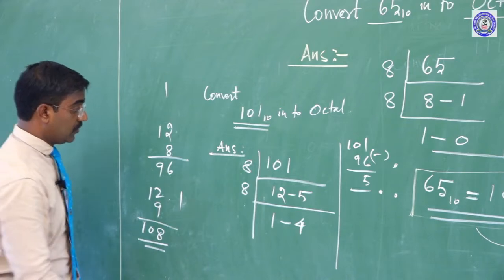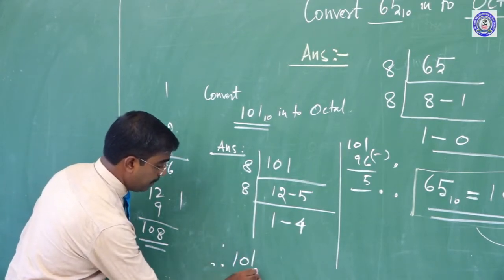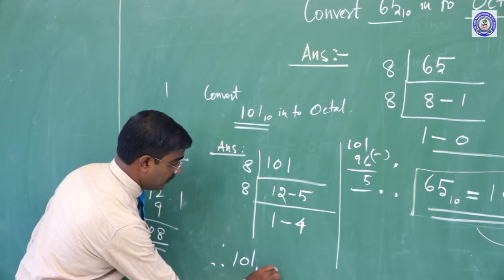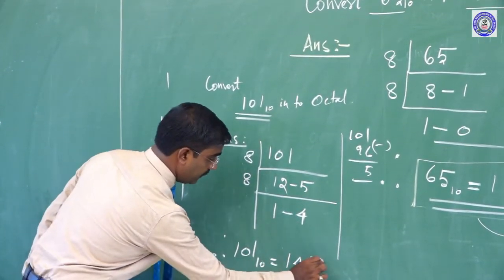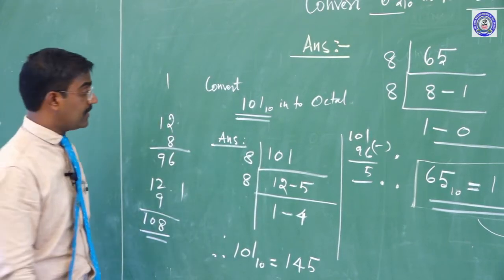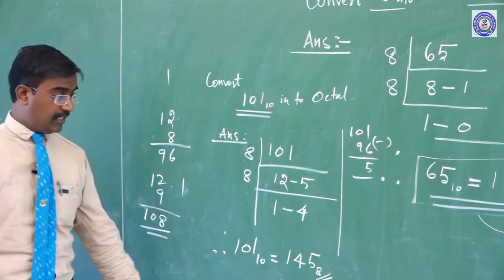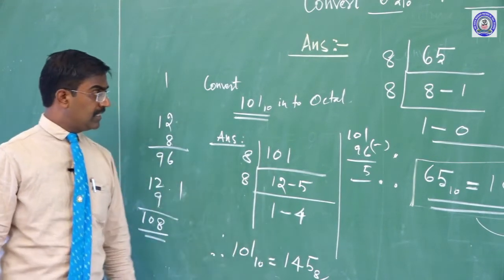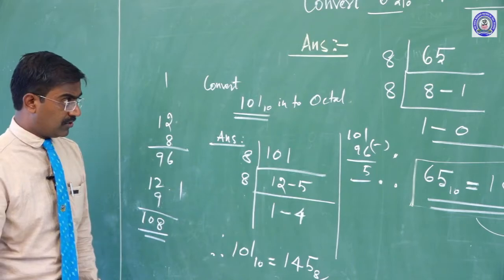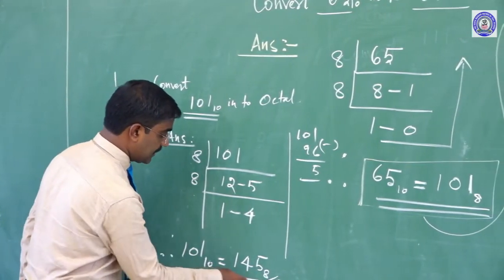Okay. So, therefore, 101 base 10 equals 145 base 8. Sanjay, 8 or 10? 8. Why are we using 8? Because this is an octal number. Sir, is this sum correct or not? How can we check, sir? Is this sum correct or not?